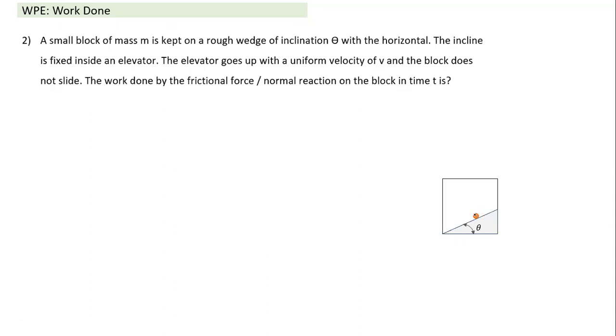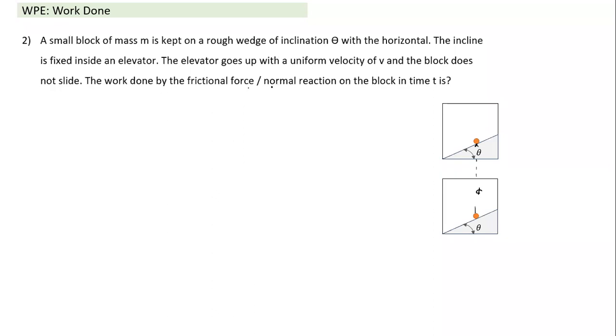It is like an object placed on an inclined plane. So the forces acting in case of constant velocity would be the same as the forces which would have acted if it was in a state of rest. So it does not slide, it goes up like this. So this is my initial state and it has moved here. What is the displacement from here to here? This is the displacement. So displacement is easy. Now let's see what we have to calculate here. What is work done by the frictional force? We have to calculate that separately.